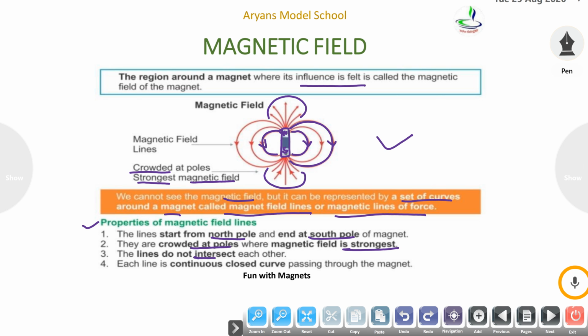The lines do not intersect each other. Each line is a continuous closed curve passing through the magnet. We can see these are continuous closed curves.